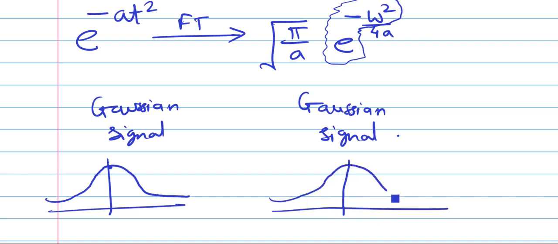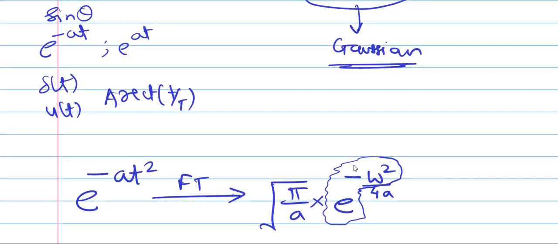Now can anyone tell me what is the amplitude at t equal to 0? So e raised to power minus a into 0, that means e raised to 0, that means it has amplitude 1. So this is the time domain Gaussian signal. Now what is the amplitude at omega equal to 0? E raised to 0 is 1 and it is multiplied by under root pi by a. So at omega equal to 0, the amplitude is under root pi upon a.